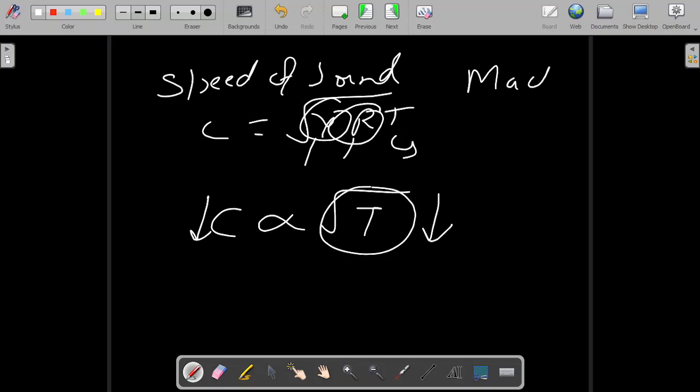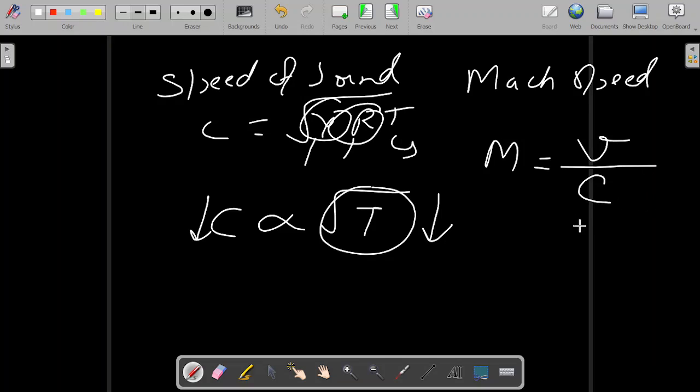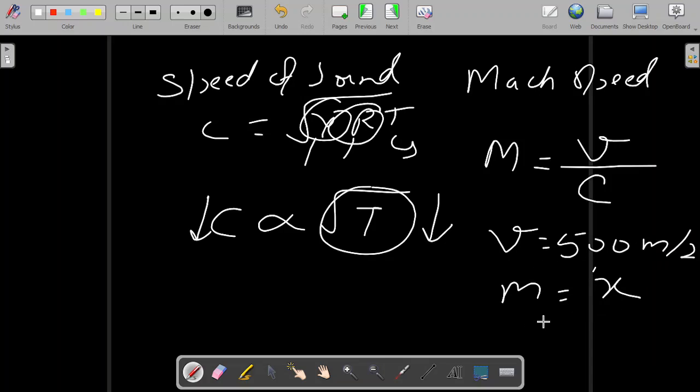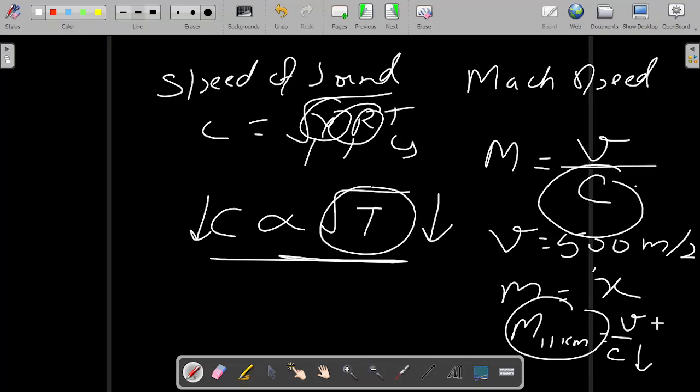Another related parameter is the Mach speed, which we calculate. Mach of an aircraft is the velocity at which it is moving divided by the speed of sound. At a set velocity, let velocity be 500 meter per second, the Mach value corresponding to this is x, and if we go up to 11 kilometer, this Mach value will be higher, because Mach is velocity upon c, and the speed of sound has been reduced as I've discussed here. So the Mach value corresponding to this velocity will be higher.